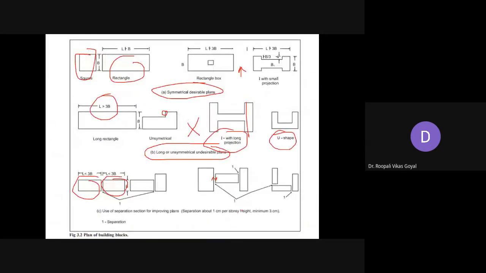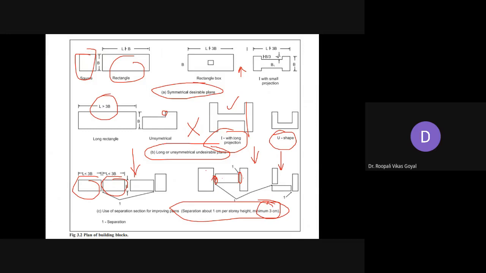So here all these blocks, instead of having this one single block, you can have 3 blocks. Okay, and all this with proper separation, minimum 3 to 4 centimeter amongst them. So all these building blocks that are showing unsymmetrical, that can be converted into separated blocks by this kind of separation arrangement. So the separation should be about 1 centimeter per story height. So minimum 3 centimeter for up to 3-story height may be provided. So by using such separation blocks, you can bring symmetry and regularity to your building and make them earthquake resistant structure.